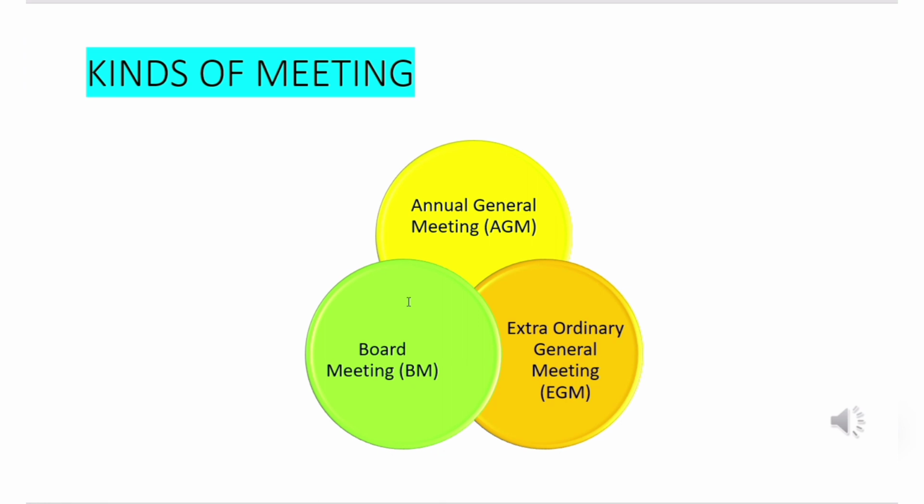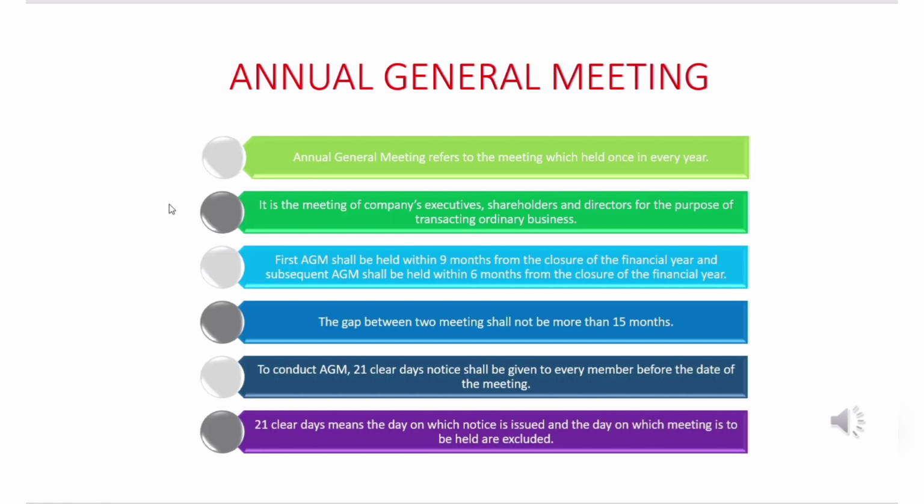Okay, and now let us discuss the key notes of the annual general meeting. So annual general meeting, as the name itself suggests, is held annually, that means yearly, every year once. Annual general meeting will be held once in a year.